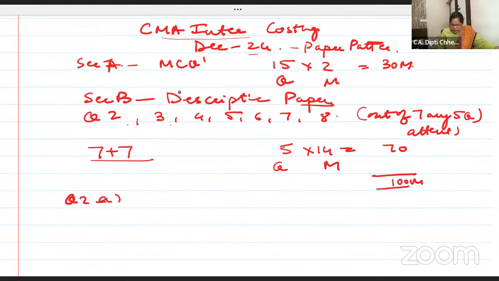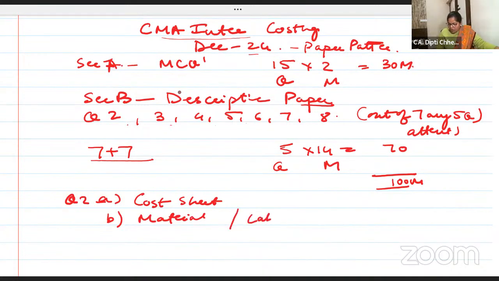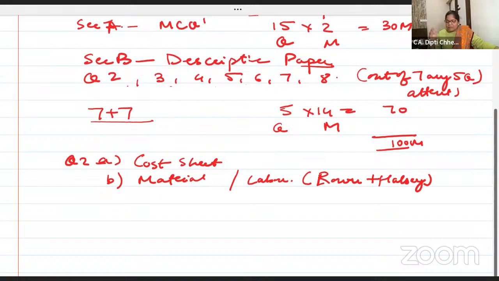Generally, they start with question number 2A, which is cost sheet. A general trend I am giving, it can change, like sometimes they may ask labor, but generally it is cost sheet. Question number 2 is either material, lot size problem and EOQ, or labor. Though we have Emerson's, Taylor's, all that is for MCQ, but in question answer in labor, ABC analysis also I am giving. Rowan and Halsey, which one is better? The comparative, the level of the problems, what you do should be best. That's what we do in the practice batch as well as one-shot revision videos.